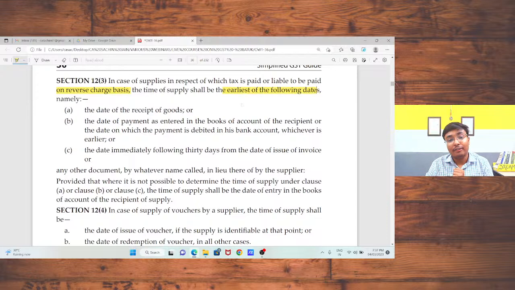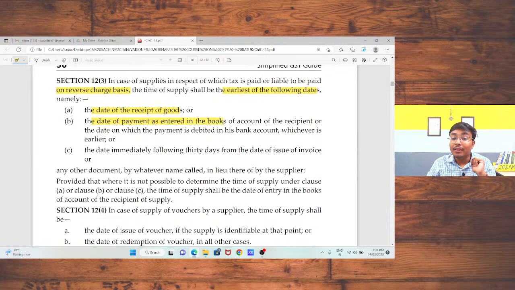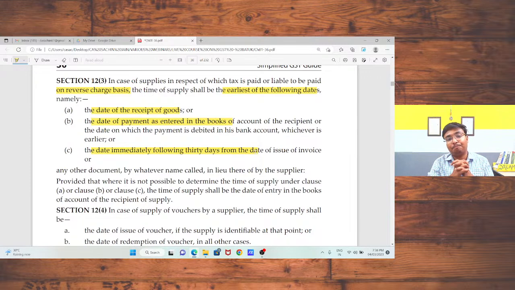So for that purpose, the earliest of the following dates. First one, date of receipt of goods, the date on which I got the goods. Second, the date of payment entered in the books of accounts, or the date on which the amount is debited from my bank account, whichever is earlier. And third condition, the date immediately following 30 days from the date of issue of invoice. Of the three, whichever is earlier, that will be my time of supply.